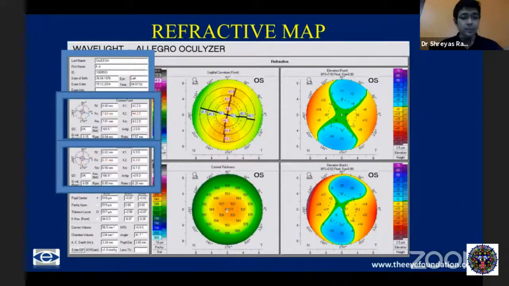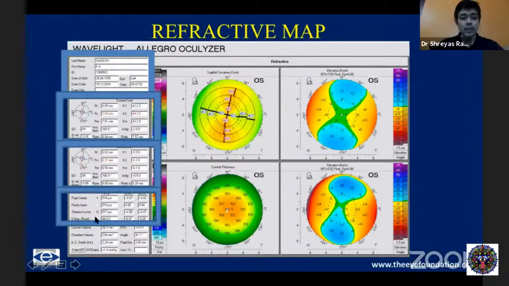Coming to the pachymetric values, like I mentioned earlier, you have the pachymetry at the pupillary center, at the apex, and at the thinnest location. This being a completely normal scan, you see they're all very similar to each other. You also have the location, the X and Y coordinates of where each of these points are located. As you can see here, the thinnest point is quite close to the pupillary center and the apex. All these three points are closely located to each other in a normal cornea, whereas they can be quite far apart in ectatic corneas.